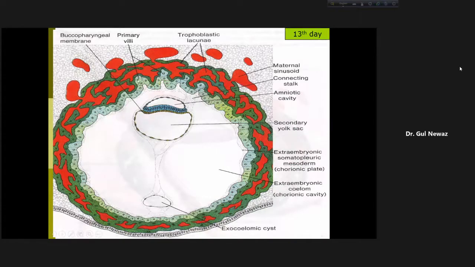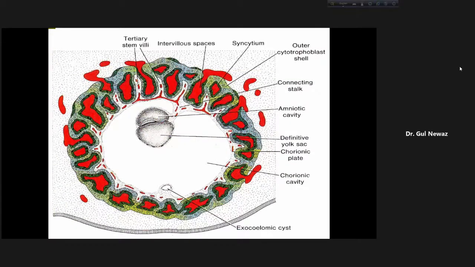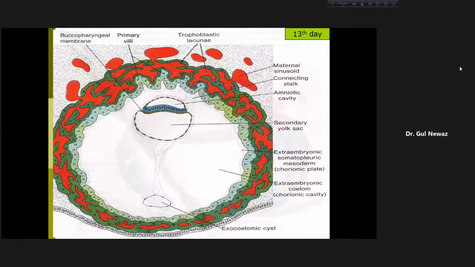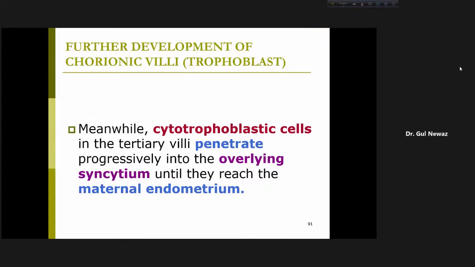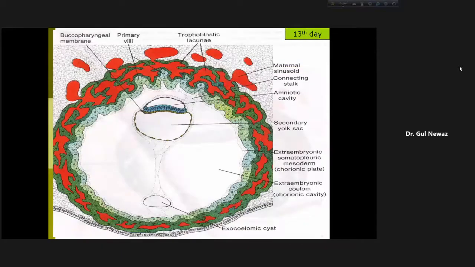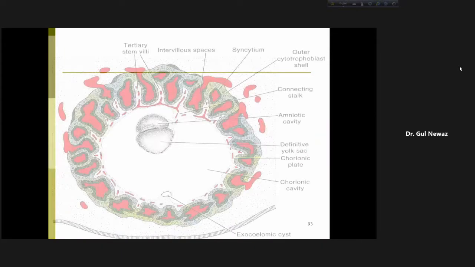এটা বেরোয় আসে. So the here, look here, এখানে যে cytotrophoblastic cells, they erode the syncytium overlying. এখানেও সব জায়গায়. And they then come out is cytotrophoblast. Cytotrophoblastic cells in the tertiary villi penetrate progressively into the overlying syncytiotrophoblast until they reach the maternal endometrium. That means they just penetrate and until they reach the maternal endometrium.